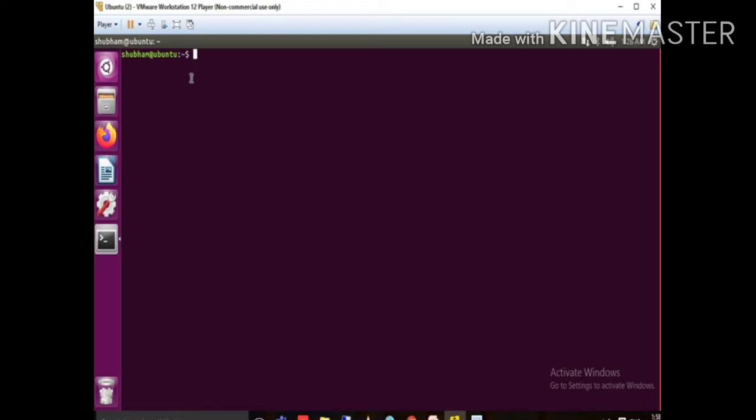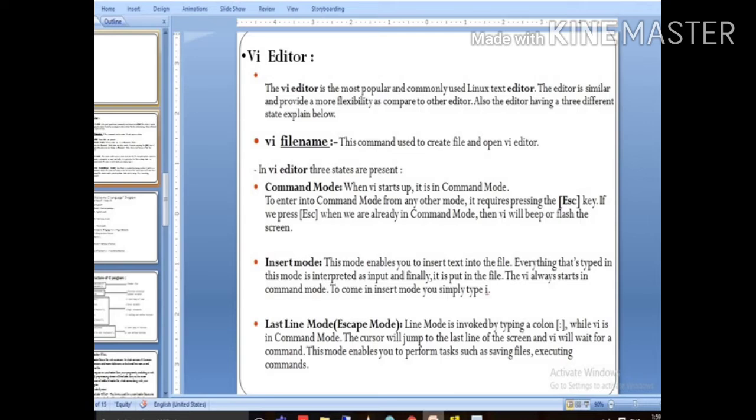Many times you can use a notepad also, but in the Linux environment, Linux provides you a VI editor, which is similar to other editors and very flexible also. So we will see how the VI editor works. The VI editor is provided by the Linux environment and works in 3 different modes, that is command mode, insert mode and escape mode.